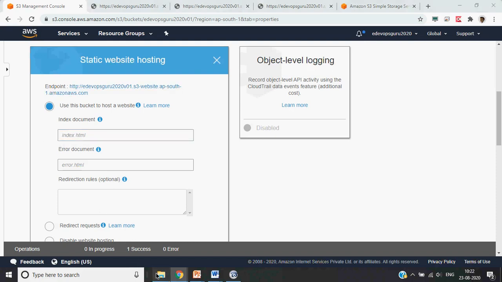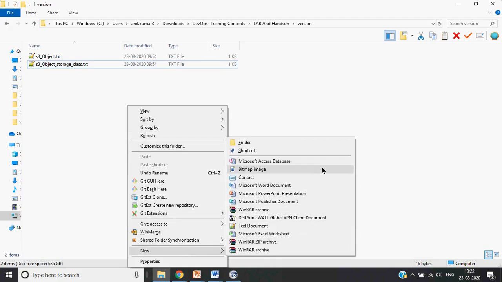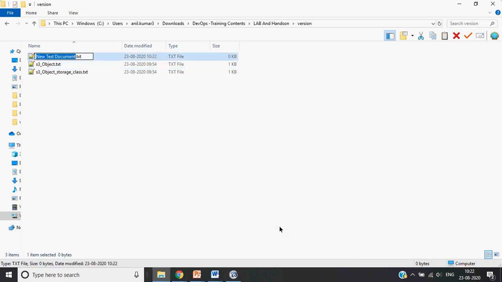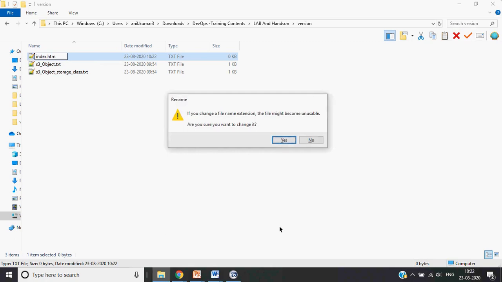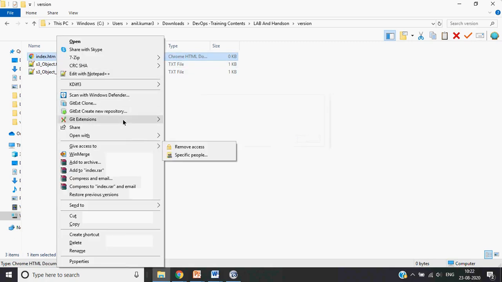So what we will do is create a file here, index.html.